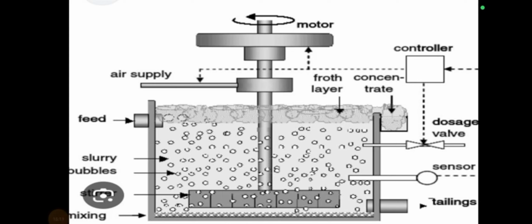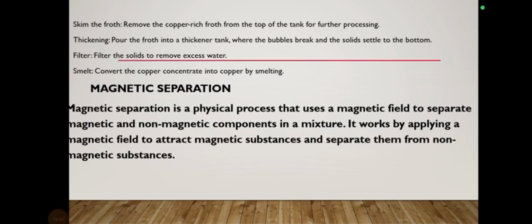We discussed two basic methods for the concentration. Number one was hydraulic washing, and number two is froth flotation. Depending upon the nature and heaviness of the ore, the first was hydraulic washing, in which the ore was heavy and settled down. The second is followed for the sulfide ores, which are lighter in weight, so they collect at the top. And the third process is called magnetic separation.